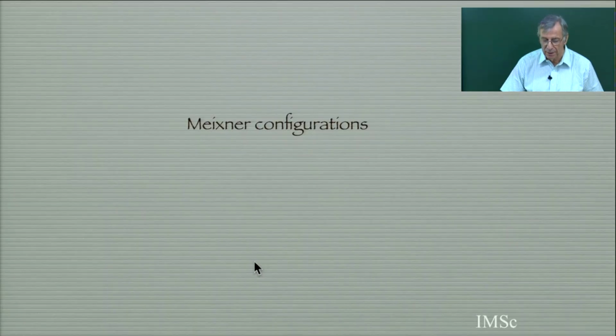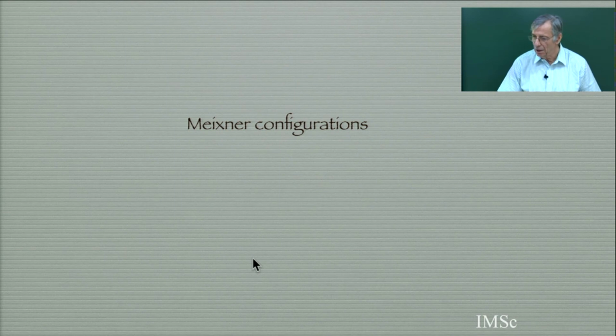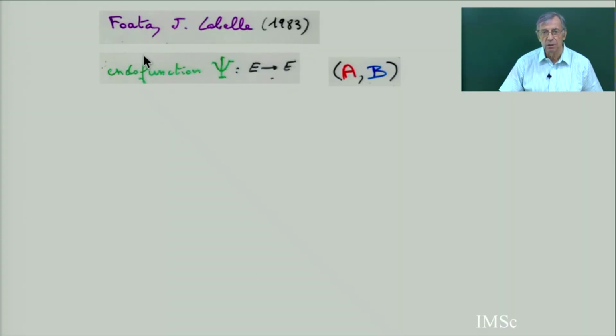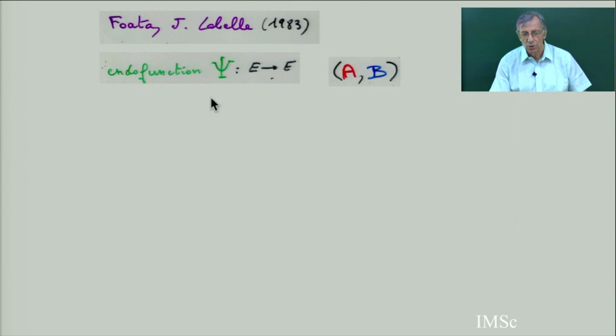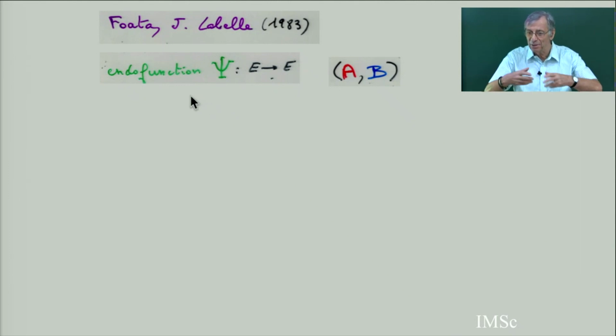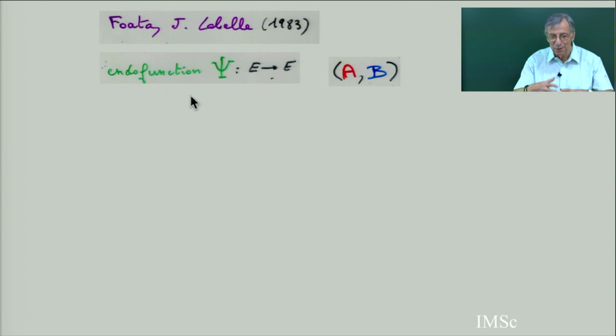So I define Meixner configuration, like I have defined Laguerre configuration. I define Meixner configuration. That was by Foata and Jacques Labelle in 1983. At the same time, he was working with Leroux on Jacobi polynomials. There was a lot of effervescence when you discover species and Mellin's formula.